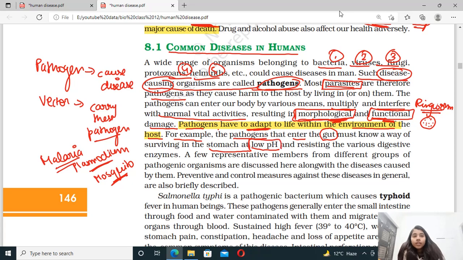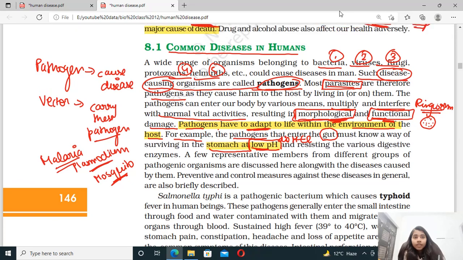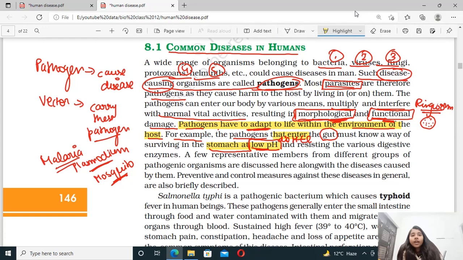Why does low pH occur? Low pH is because of the dilute HCl, because dilute hydrochloric acid is present inside our stomach. So that is why, what kind of pH is there inside the stomach? Low pH, correct. This is also important: is the pH inside the stomach high or low? So what happens in an acidic medium? Because of this dilute HCl, there's an acidic medium inside our stomach, and because of that our stomach is having low pH, right?